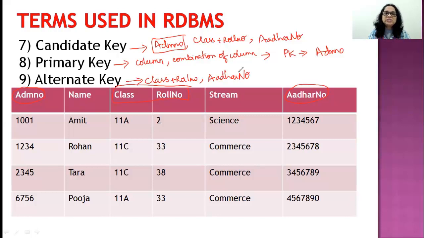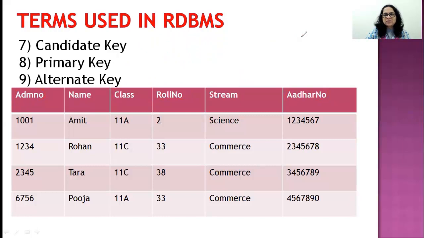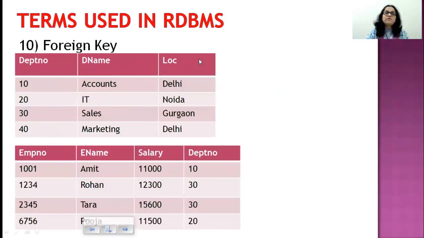Now, this definition is completely wrong because, for example, stream. Stream is a column that is not a primary key, but that doesn't make it an alternate key. Candidate keys which are not chosen as a primary key become the alternate key. So be very careful about how you give your definitions. And the last term that we need to know in terms of the RDBMS is called the foreign key.